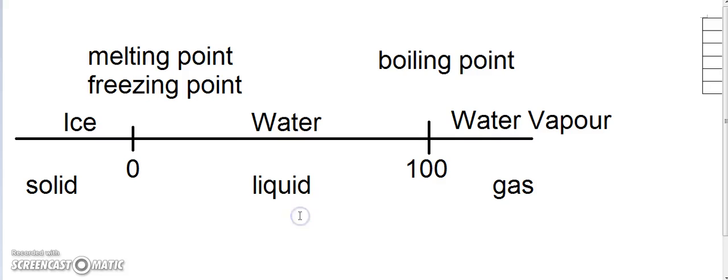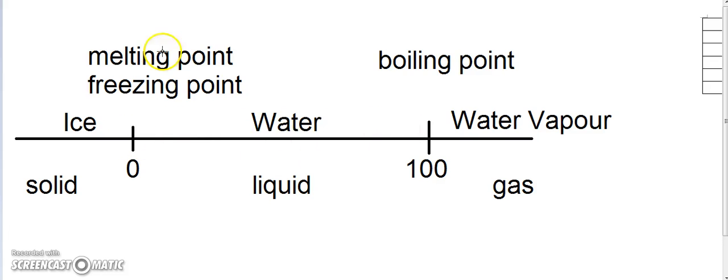Now, let's say I take water at 50 degrees. What state will it be? It would be liquid, because it's in between the melting or freezing point and the boiling point.